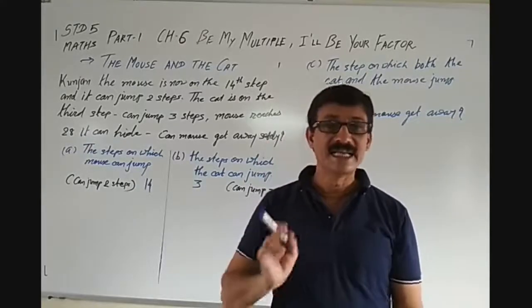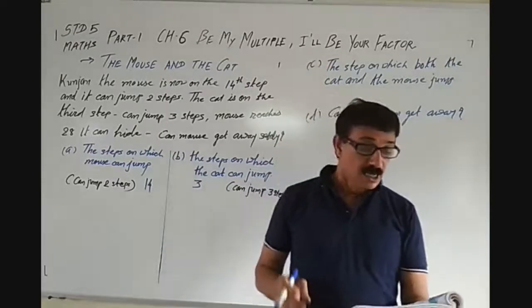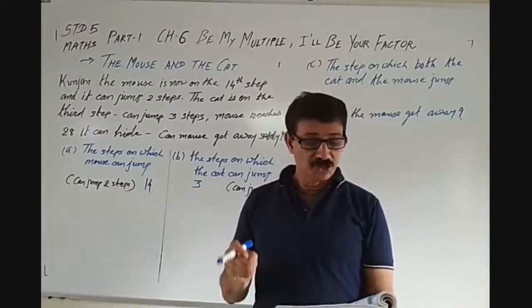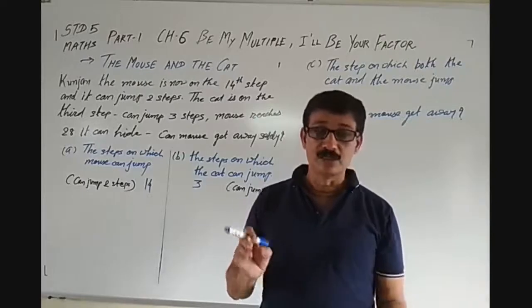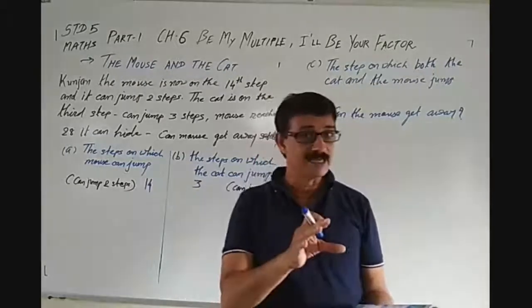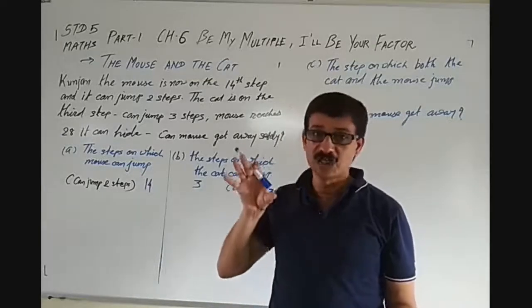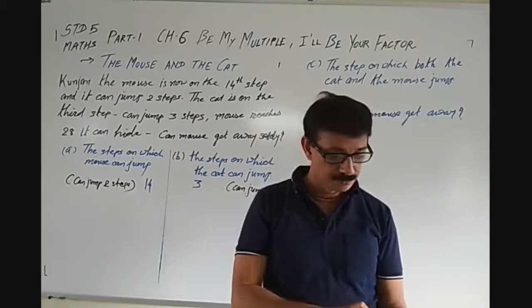The mouse and cat. The hungry cat is trying to catch Kunjan, the mouse. The cat is hungry and Kunjan is a mouse, and the cat is trying to catch Kunjan.